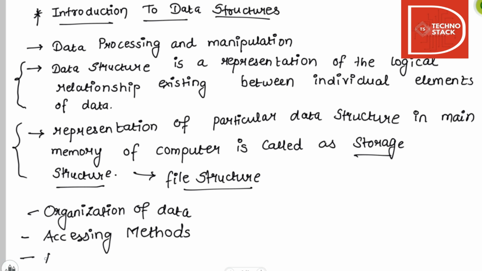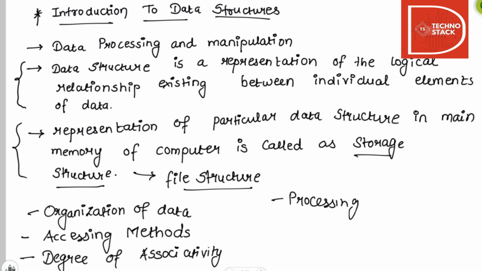Third, degree of associativity. And fourth, processing alternatives for information.